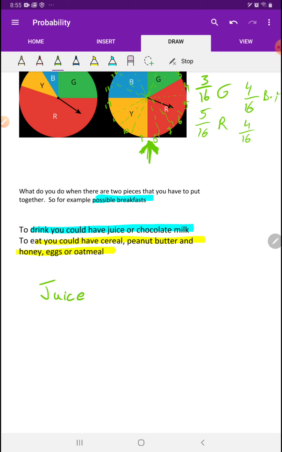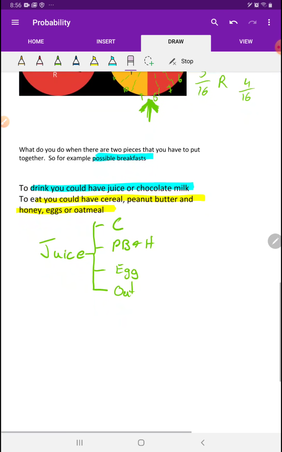Now, what are your possible breakfasts? Well, you could have cereal, you could have peanut butter and honey, you could have eggs, or you could have oatmeal, right? That's your possible breakfasts. Now, but that's not all of your possible breakfasts. That's only what happens if you pick juice.